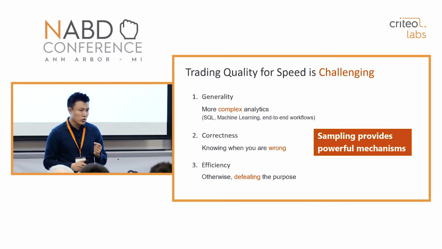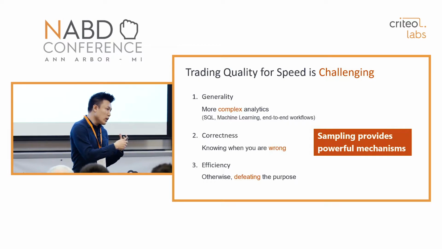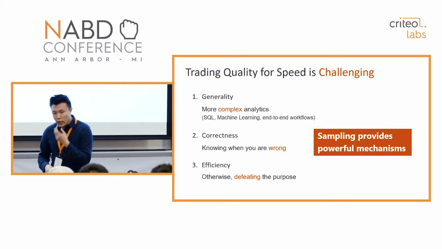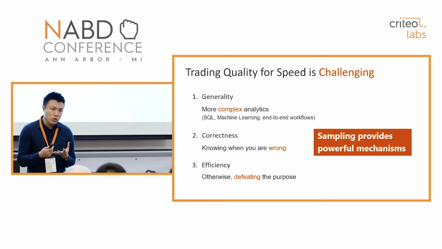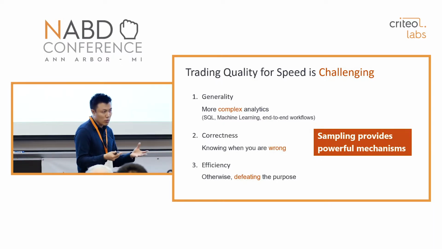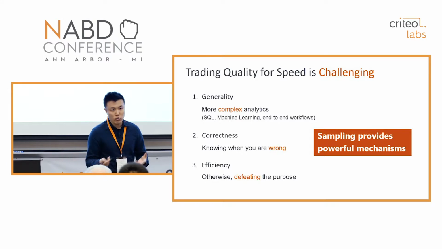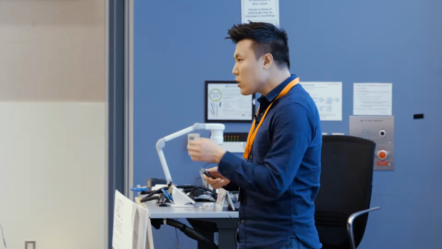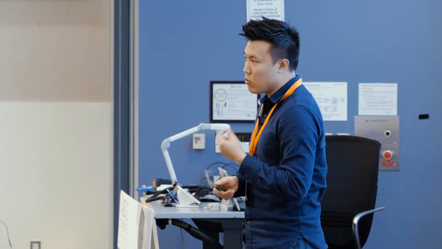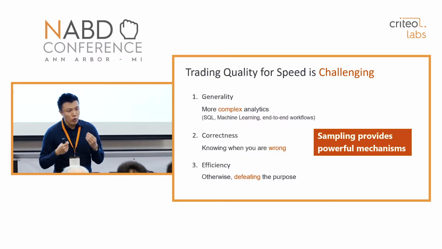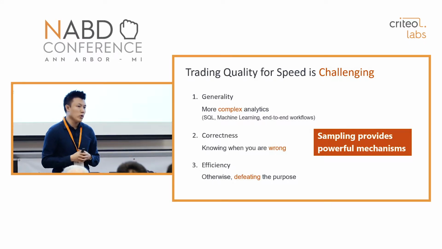The second challenge is correctness. You want to be able to do approximation with some sort of correctness guarantees. What I always say is that your approximation is only as useful as its accuracy guarantees. If you didn't care about accuracy guarantees, approximation would be trivial. No matter what your query is, I can come back and say your answer is 5. So we want to know when we are wrong, if we want users to trust our system. And the final challenge is ensuring efficiency. We want to do all these things in a super efficient way.